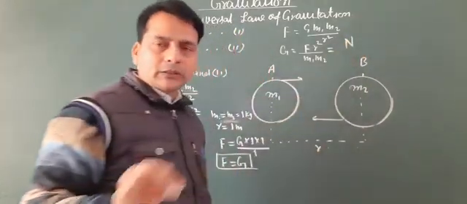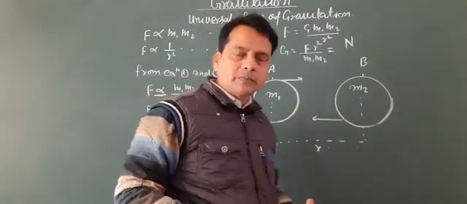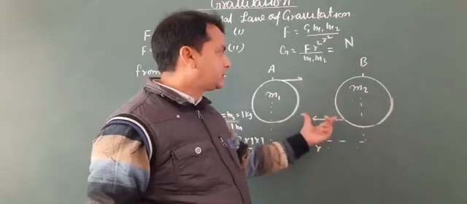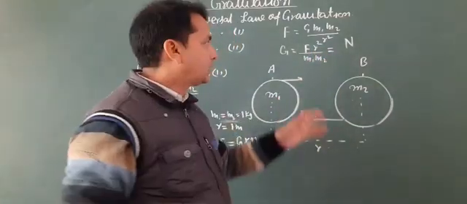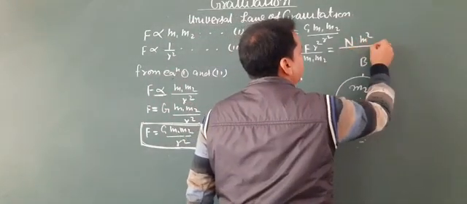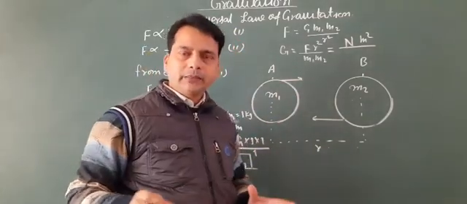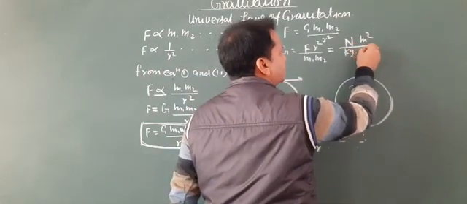The unit of distance can be kilometer, meter or centimeter. Here the unit of distance is the meter, so meter square, and the unit of mass is the kilogram, so kg into kg.